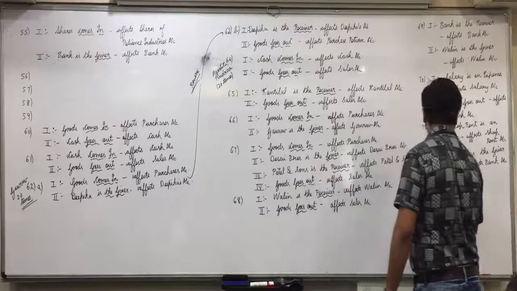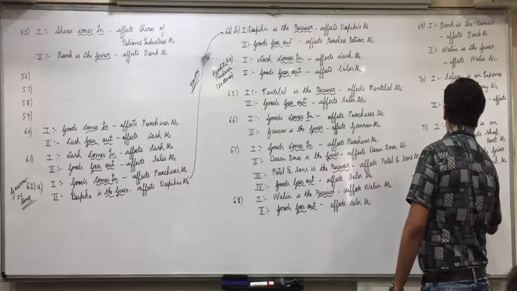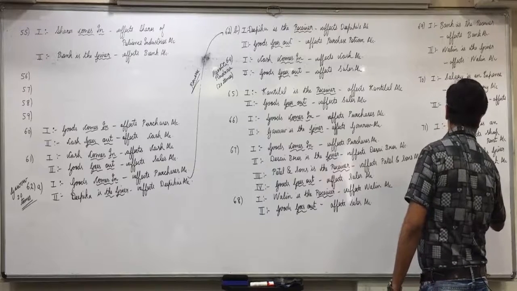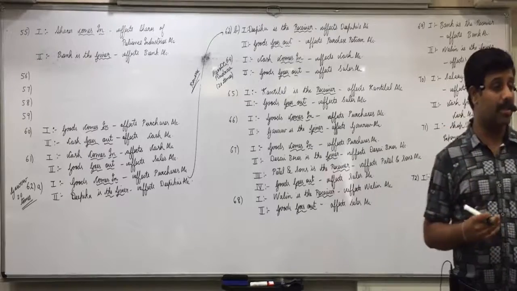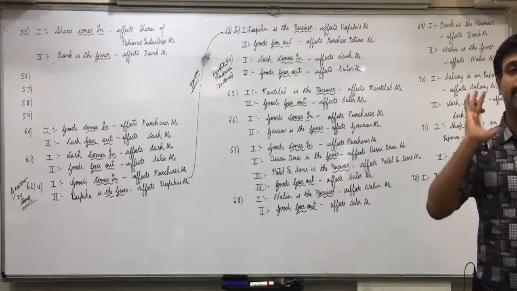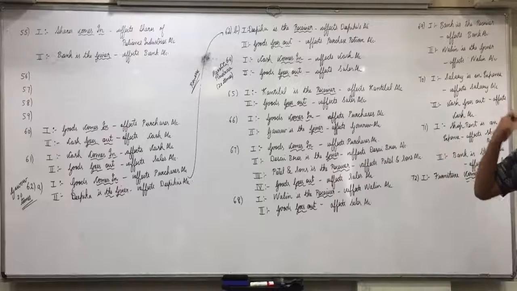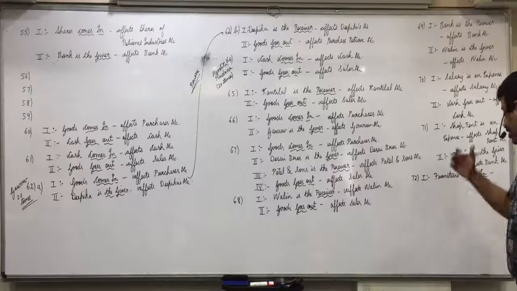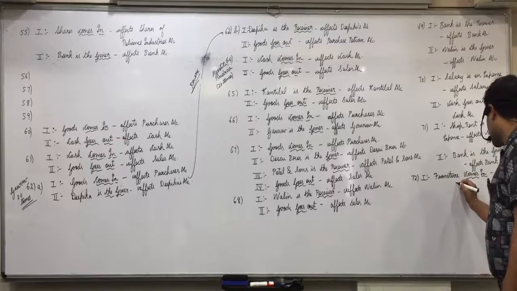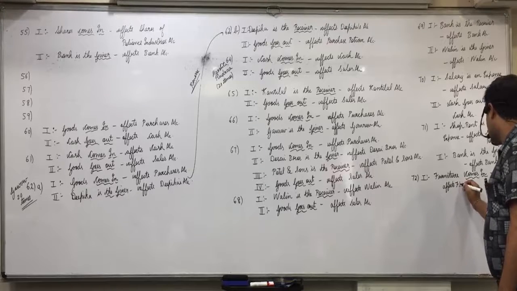So furniture comes in, affects furniture account. See, if you remember, I told you for the initial few questions you'll have to ask questions to yourself. After that you'll automatically become confident to get the effects on your own. Then you don't have to ask in your mind again and again who is the receiver, what comes in. Then you automatically will be able to identify, which we can see now. You people are doing it. So furniture comes in, affects furniture account.